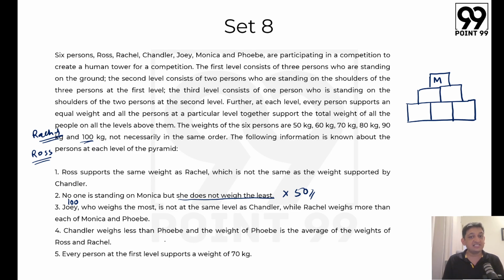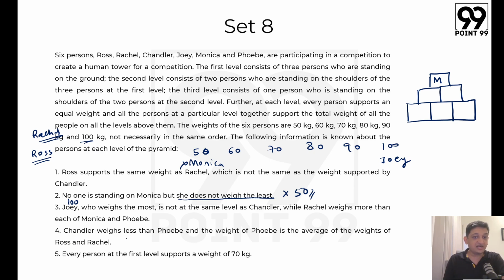Chandler weighs less than Phoebe, and the weight of Phoebe is the average of the weights of Ross and Rachel. Now, if you look at this, what is happening in this case? We know that we have these numbers. We have 50, 60, 70, 80, 90 and 100. We know that 100 is Joey. We know that 50 is not Monica. That is what we know, right? And 100 is definitely Joey, is what we know in this particular context.